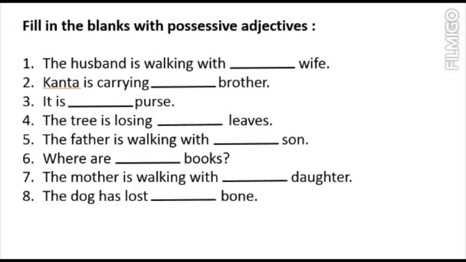Now here are some kinds of adjectives which we have done in the earlier videos. What were the kinds? Adjective of quality, adjective of quantity, adjective of number, demonstrative adjective, interrogative adjective, and the last one is the possessive adjective. I have given a detailed explanation of all the adjectives in your previous videos. If you forgot, then you can go through the videos again. You will recall all the things.